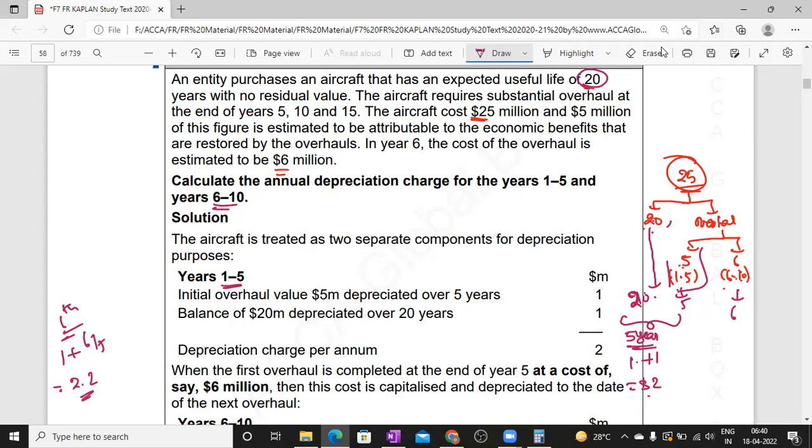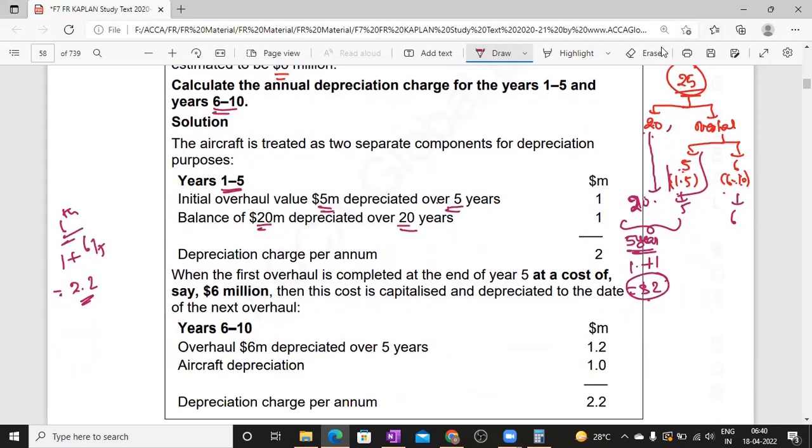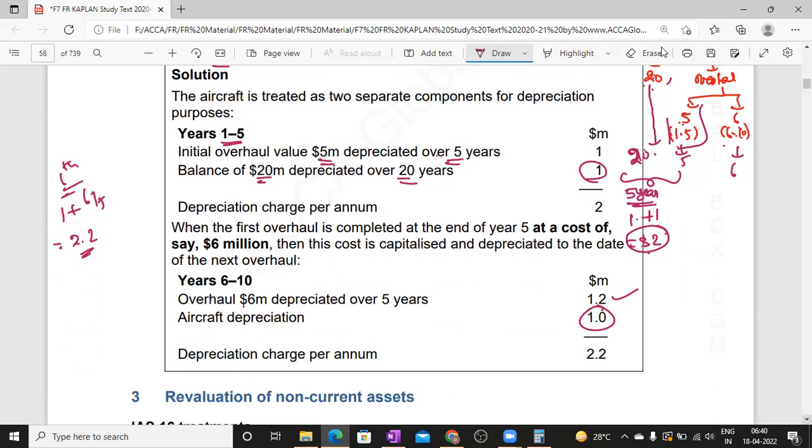So for years 1 to 5, the overhaul expenditure is meant for 5 years, so 5 by 5, and the $20 million is spent for 20 years. So total depreciation for the first 5 years is 2 million. And next, the aircraft general depreciation of $1 million is continued. Then on the remaining part, the overhaul expenditure of 6 million by 5 years, $1.2 million is the amount of depreciation.